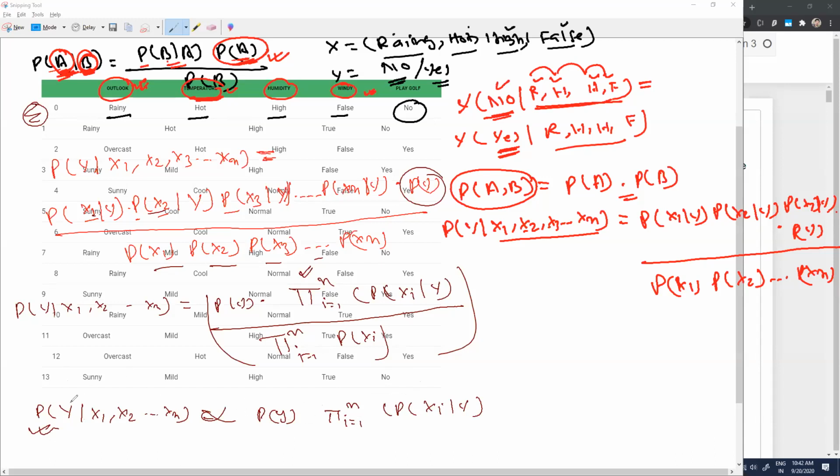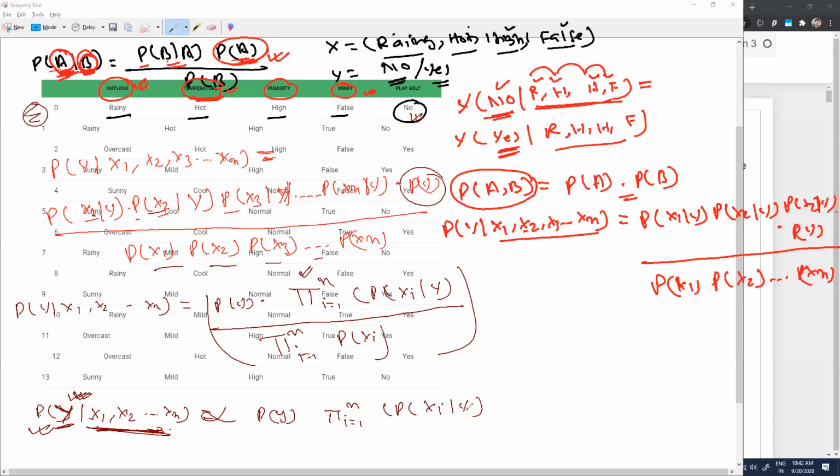And then what you have to do is find out the probability of occurrence of Y with respect to all the Y. Let's suppose in my Y I have multiple classes. As of now I have just yes or no, but let's suppose I have 5 classes. I will find the probability of occurrence of all these 5 classes when these things have already happened, and whichever gives me the highest probability will be the final class for that given set of x values, x1, x2, x3, xn. So that will be the Y. This is what we are supposed to find out.